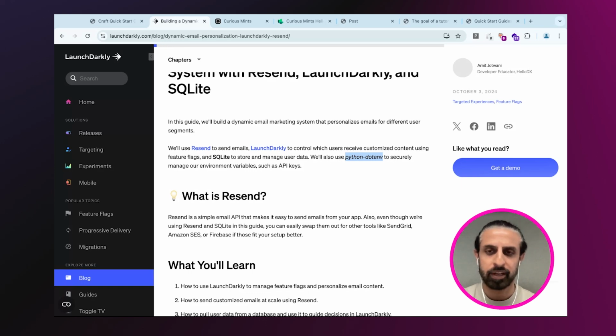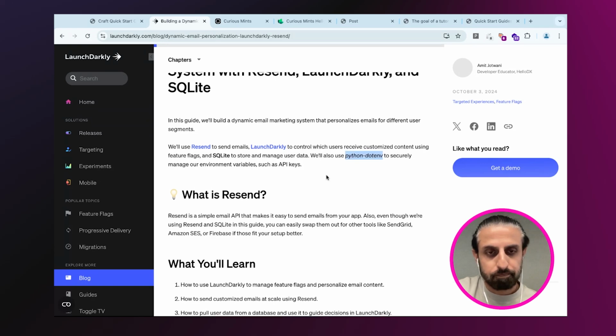So if there's a certain thing, for instance, in my example, I'm saying that we will use Python.env for securely managing our API keys. Now that's something that I think every Python script or example that uses APIs should probably do. Instead of hard coding the API keys in your code, you should use the Python dotenv module to manage those. So I mentioned that this is also something that we'll be using.